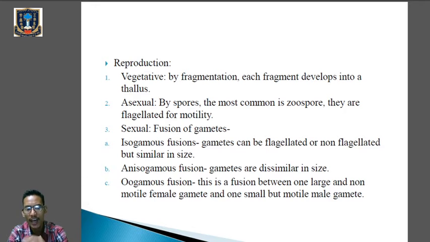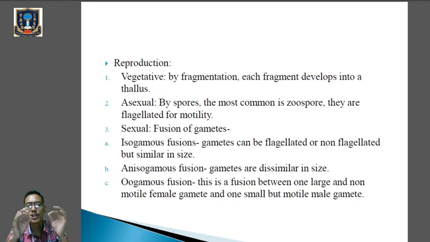They are flagellated for motility. That means they bear flagella. Flagellated means they bear flagella, and motility means they are able to move. So these algae are able to move by the help of flagella. Flagella will help in locomotion, in movement.